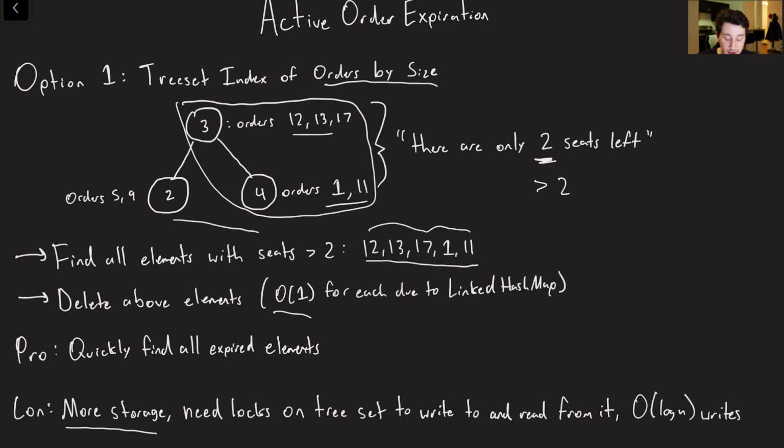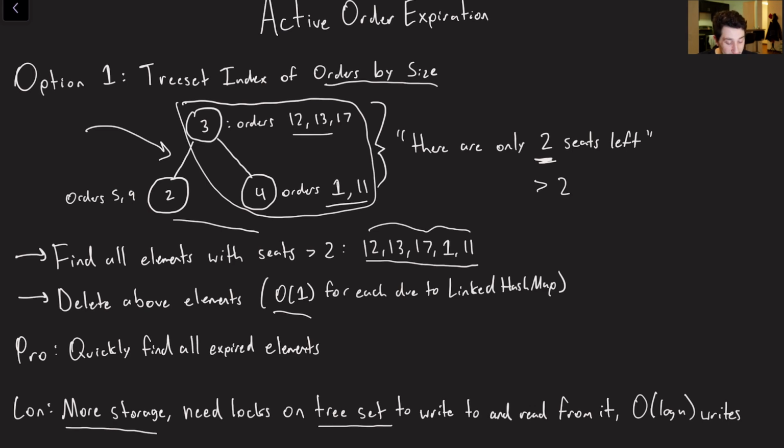And then additionally, every single time that we read this tree, we need to grab locks on the actual tree set itself to iterate through it. And similarly, that's going to contend with all of our incoming orders, because when we get an incoming order, we have to put it in the tree set, and now we have to have locks on the incoming order and on deleting expired orders, and as a result of that, there's going to be some contention.